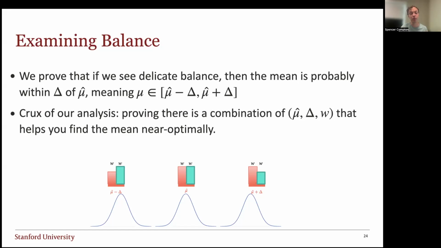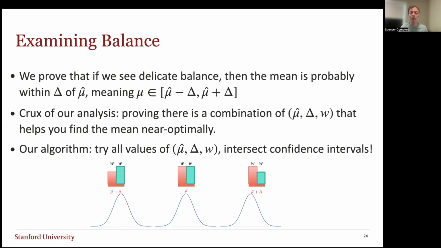So maybe delta is small enough so that the confidence interval that you attain is a small confidence interval of the correct width to be solving this problem at the optimal error guarantee. So this gives you some idea of an algorithm immediately. We'll try all values of this tuple mu hat, delta, and W, and intersect all the confidence intervals we obtain.